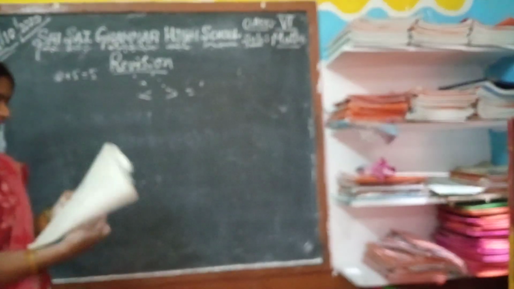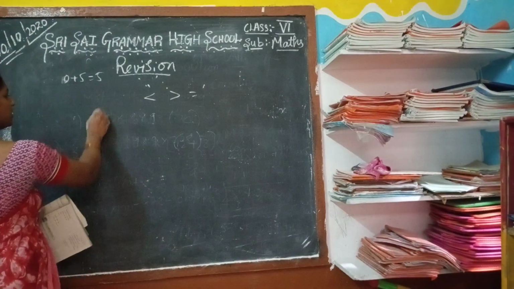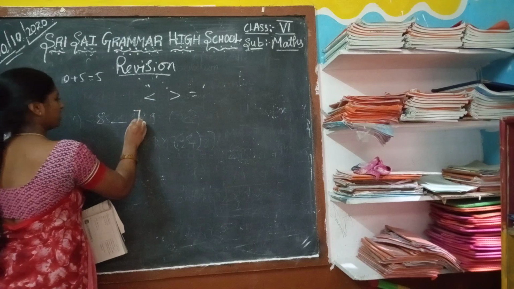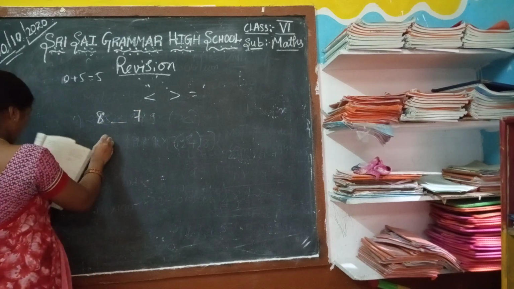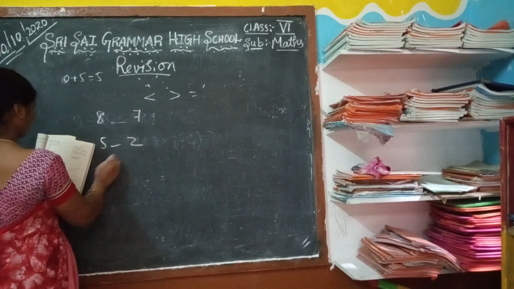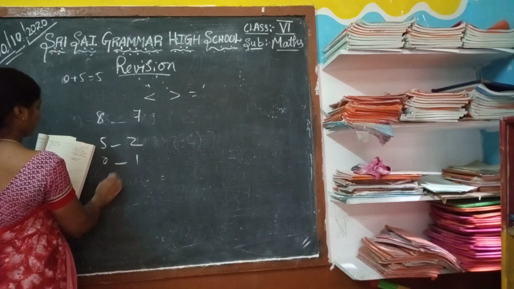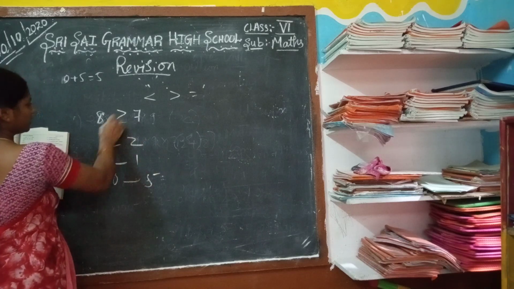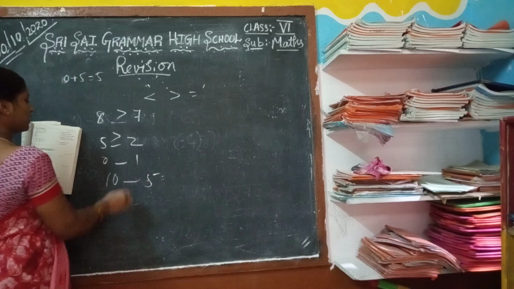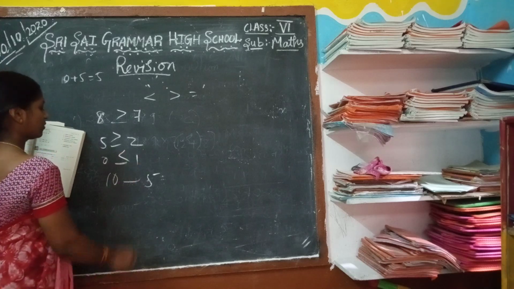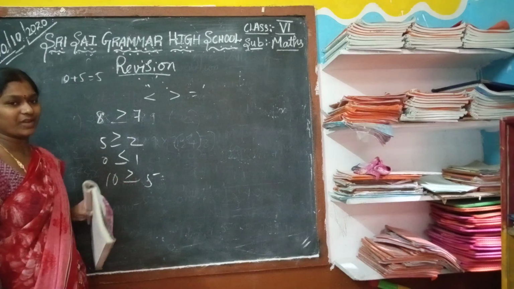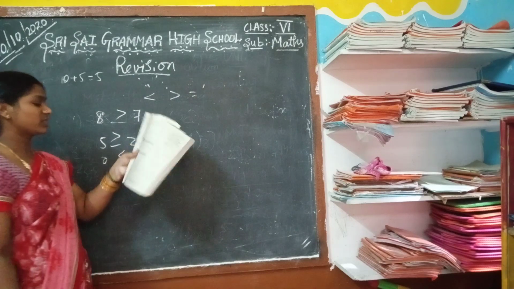You can complete. 8 and 7 they have given, and also 5 and 2, 0 and 1, 10 and 5. Now 8 is greater than 7, 5 is greater than 2, 0 is less than 1, 10 is greater than 5. We can fill in appropriate symbols like this.